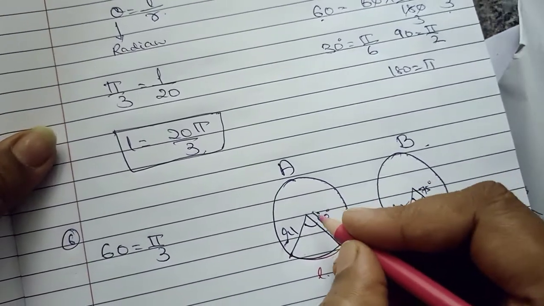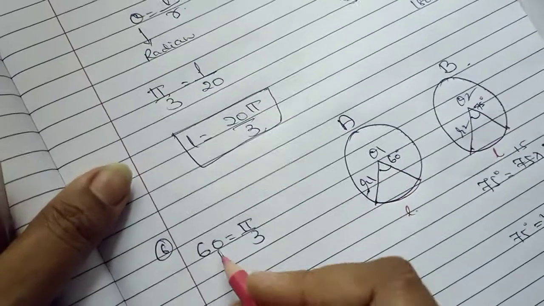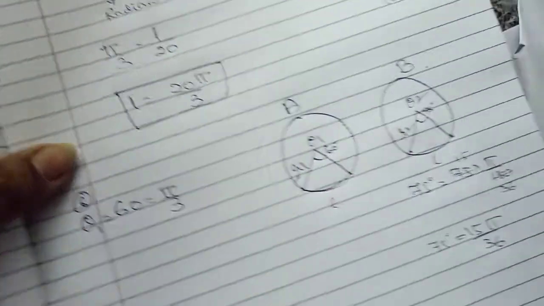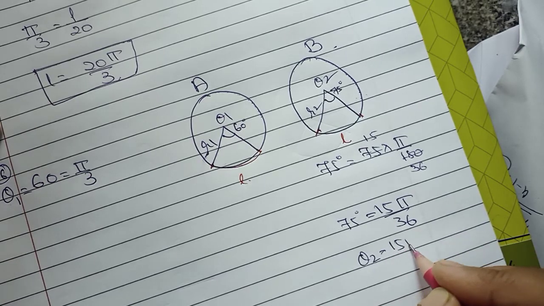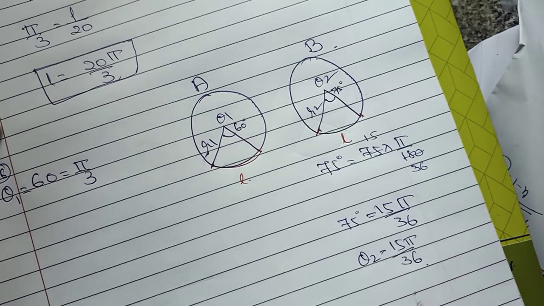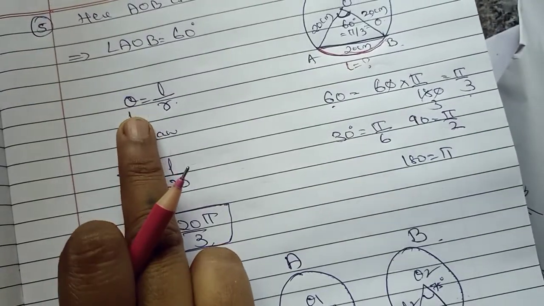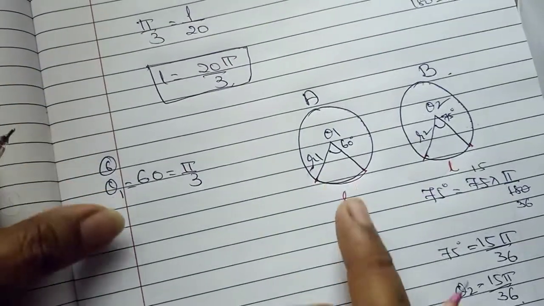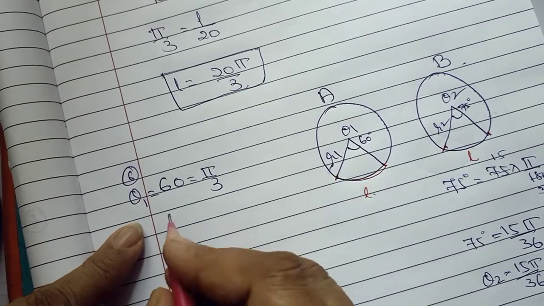So let us take this as theta 1 and this as theta 2. Whatever I am finding here, that is theta 2. Now first, as I know this relation, I will try to find R here. So theta 1, I am taking the first circle.